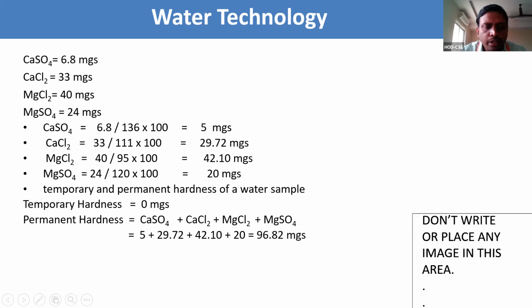Temporary hardness is 0 because there are no bicarbonates, only chlorides and sulfates. Then we need to calculate only permanent hardness. By doing this, we got 5 milligrams for calcium sulfate, and calcium chloride is 29.72 milligrams. Magnesium chloride is 42.10, and magnesium sulfate is 20 milligrams. By adding all these, you will get 96.82 milligrams. Okay, this is what we have in our syllabus.